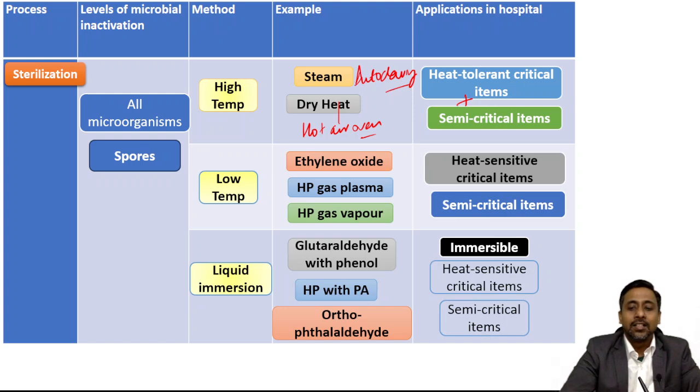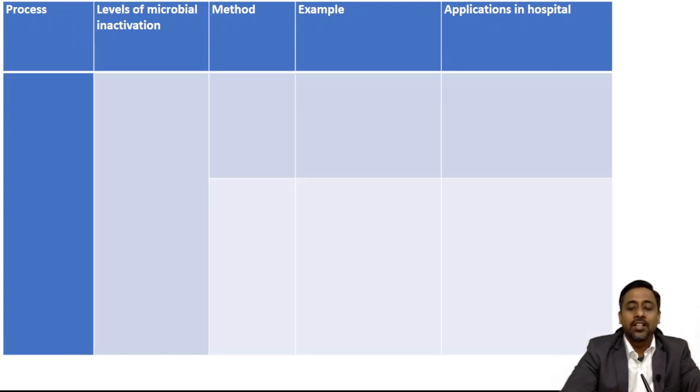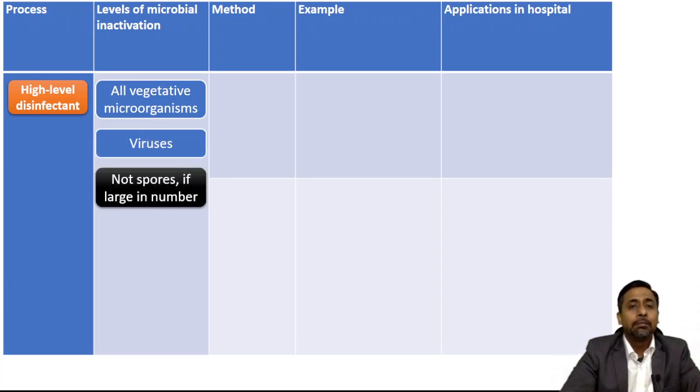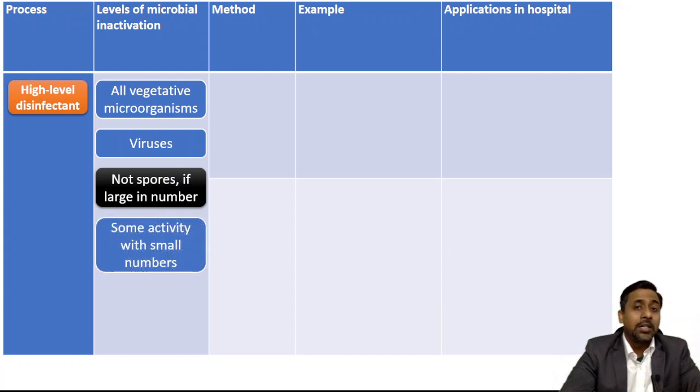Okay, now coming to the next process, that is high level disinfection. And what is the level of microbial inactivation which can be achieved? It can kill all vegetative microorganisms including the viruses, but it is not active against spores if they are present in large number, but it may kill spores if they are present in smaller numbers.